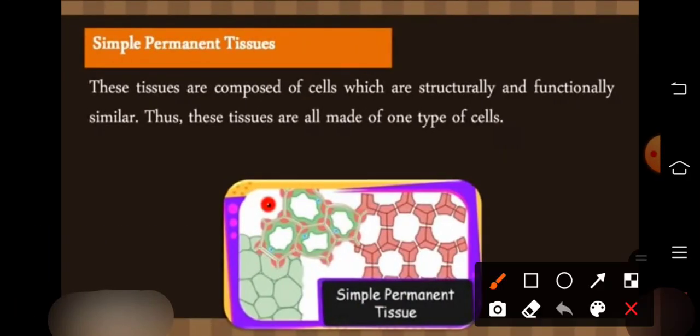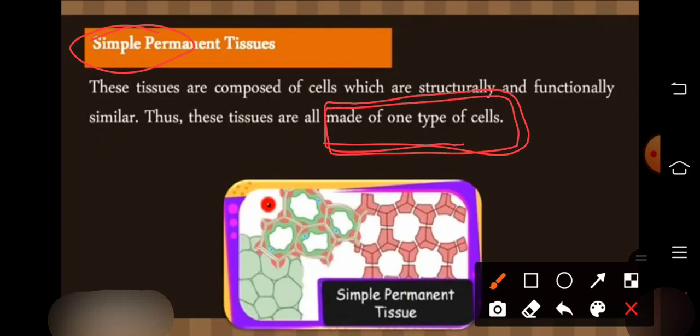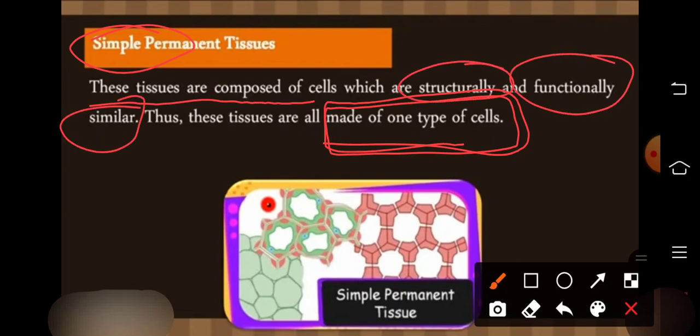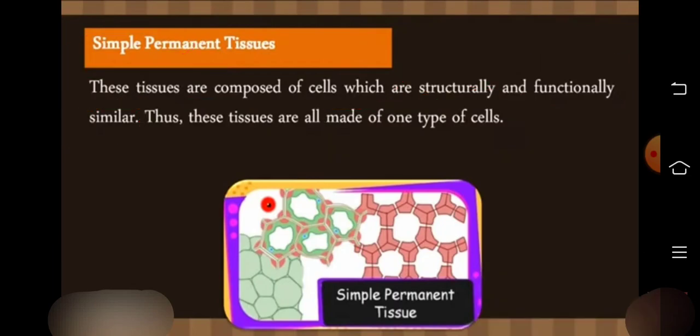Simple permanent tissue. First of all, we should know what simple means. Simple means they are made up of one type of cell, so they are called simple permanent tissue. These tissues are composed of cells which are structurally and functionally similar in nature, and they are all made of one type of cell. So these are called simple permanent tissue.